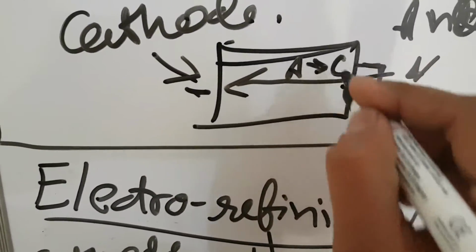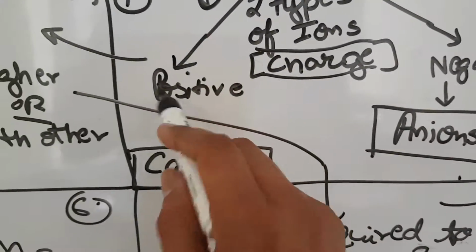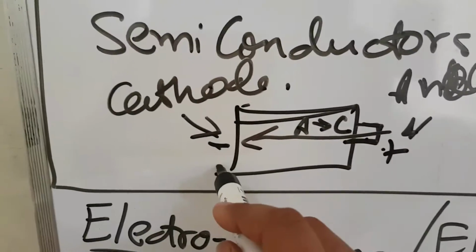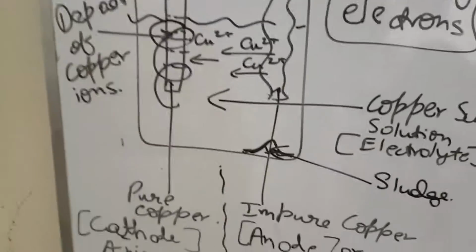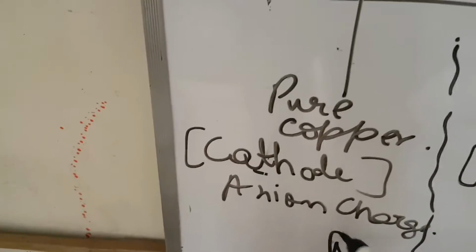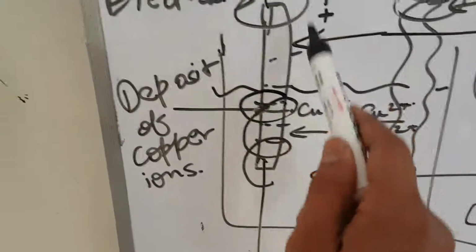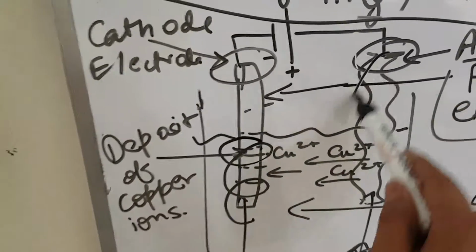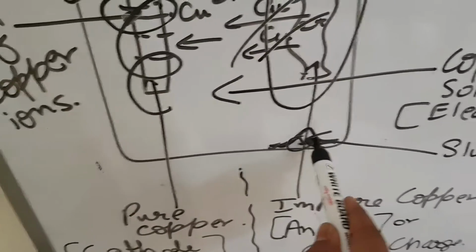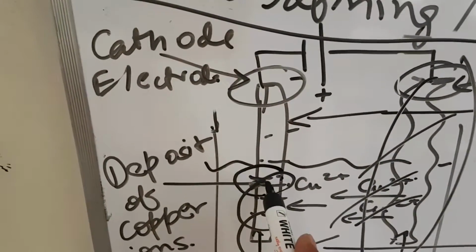Anode to cathode. Now, as we remember, the negative ions are called anions and positive ions are called cations. But the positive electrode is called an anode and the negative electrode is called a cathode. Now, as the impure copper, which is the anode, goes to the pure copper, which is the cathode, the deposition of these ions will result in the thickening of this wire, and this will make this complete thing vanish and convert into small sludge or go to the pure side.